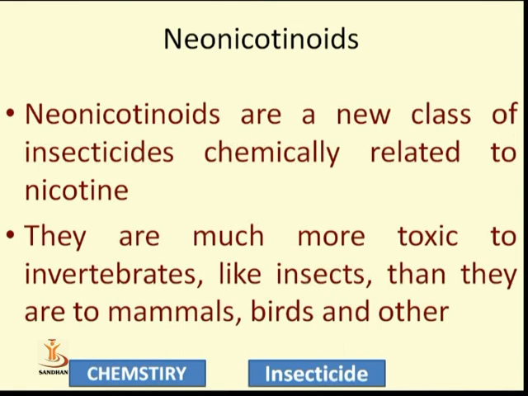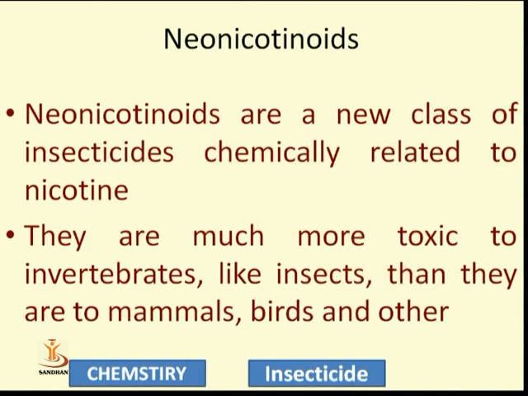Neonicotinoids. Neonicotinoids are nothing but nicotinoid derivatives. What is the main scaffold of nicotinoids? It is a pyridine ring system. First, the pyridine ring system, and when it is substituted at the third position, it is known as nicotine. Neonicotine means one of the derivatives of these things.